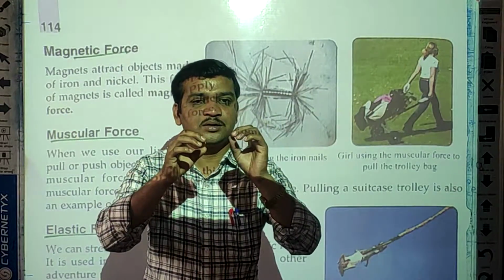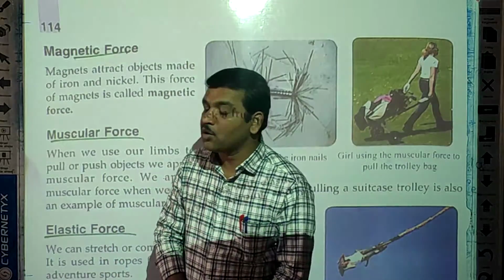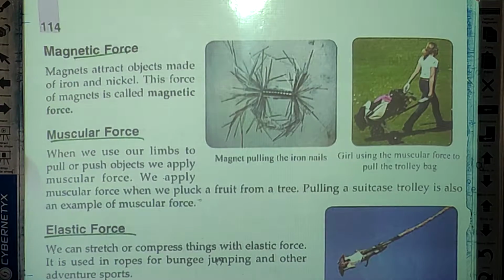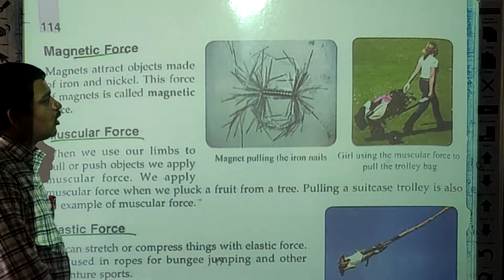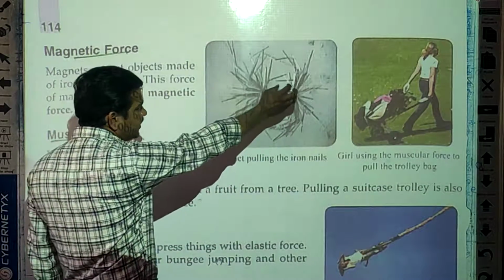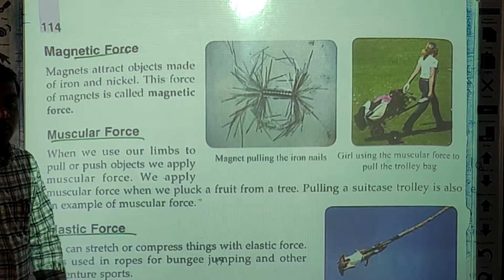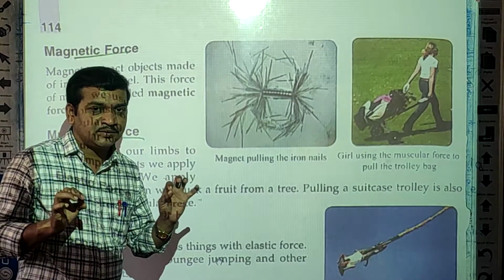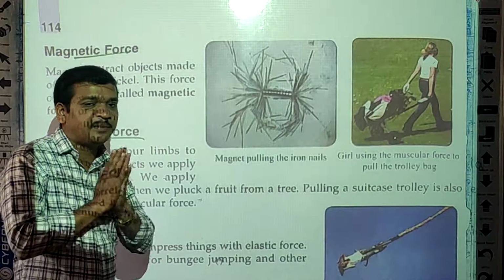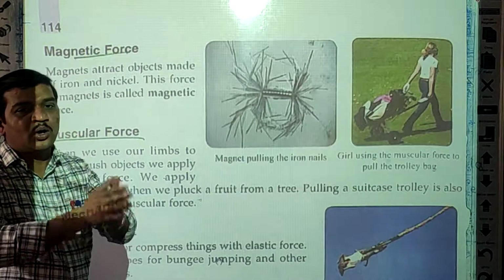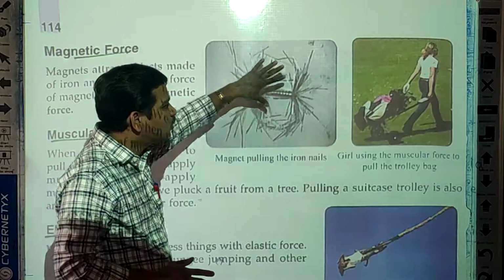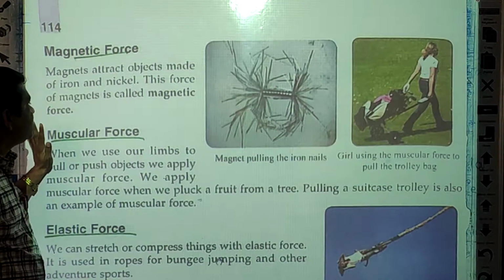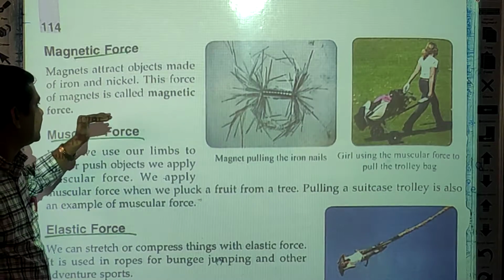The main or important property of the magnet is that whatever metallic things or objects are there, all those objects are attracted towards the magnet. Whatever metallic objects are there, metal, nail, all those objects are attracted towards the magnet. So this is one magnetic property. This force of magnets is called the magnetic force.